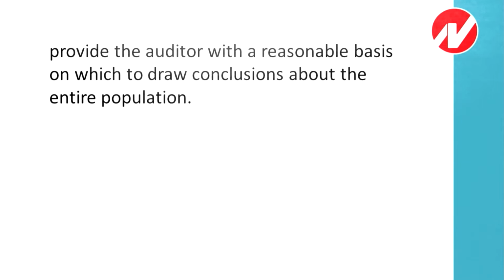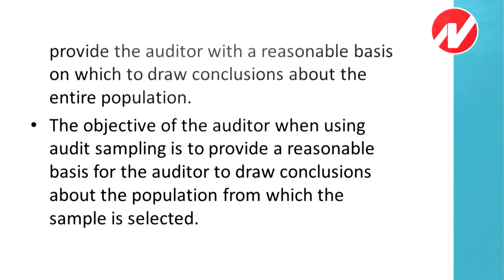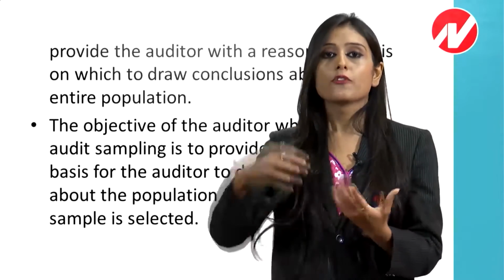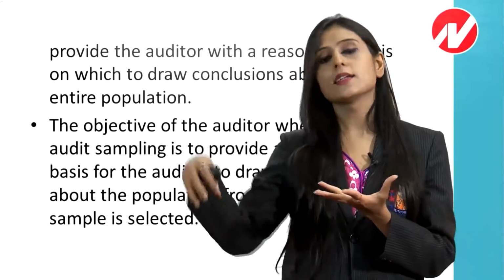No bias needs to be done, in order to provide the auditor with a reasonable basis on which to draw conclusions about the entire population. The objective of the auditor when using audit sampling is to provide a reasonable basis to draw conclusions about the population from which the sample is selected. He will draw conclusions about the entire population from a part of the sample that is selected.